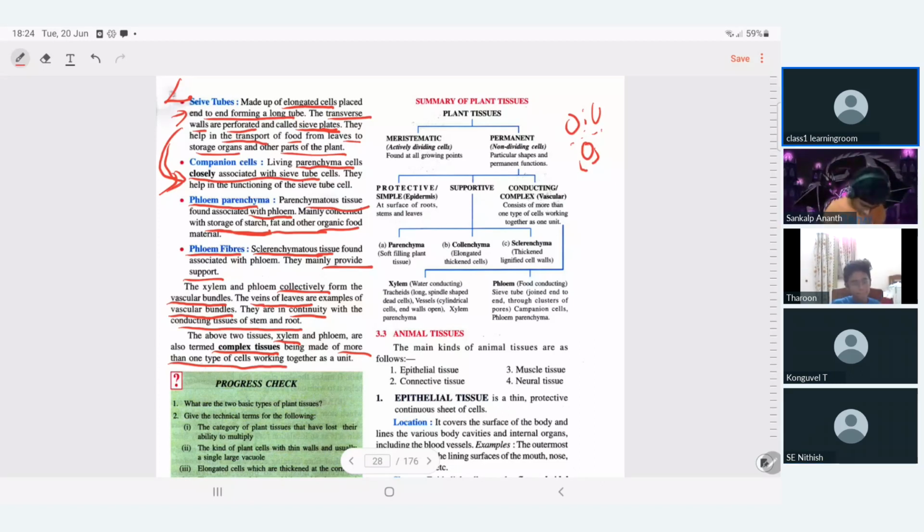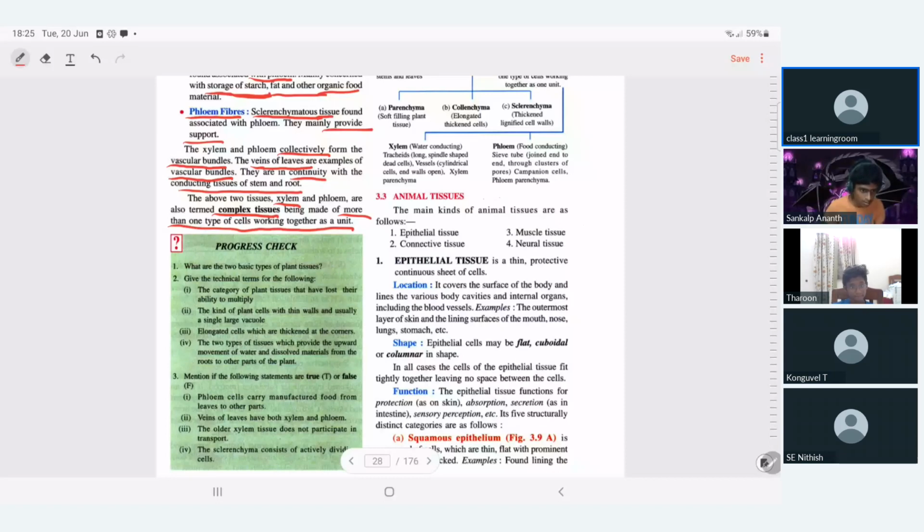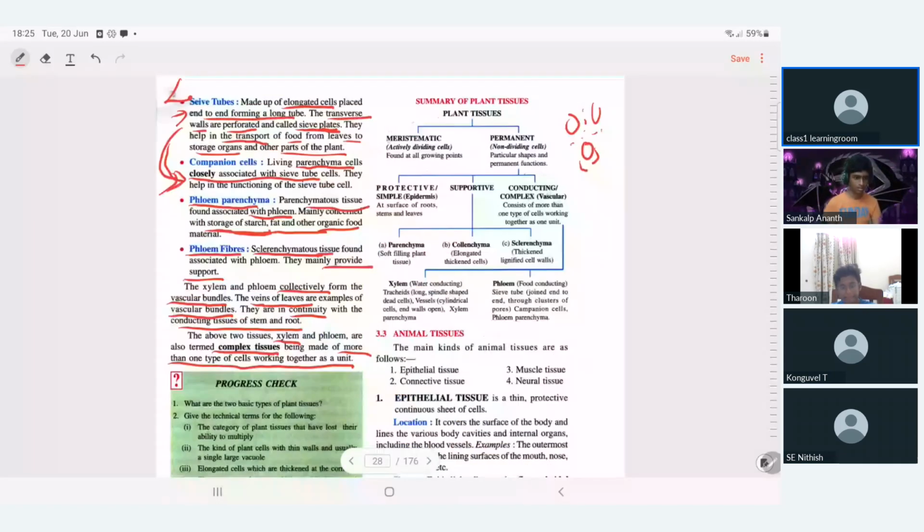Just before finishing, look into the chart. Summary: plant tissues, meristematic tissue, permanent tissue. What are meristematic tissues? Actively dividing cells, found in young growing parts. Permanent tissues are non-dividing cells; they provide shape and have permanent functions.